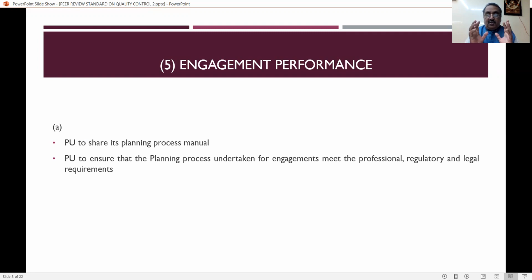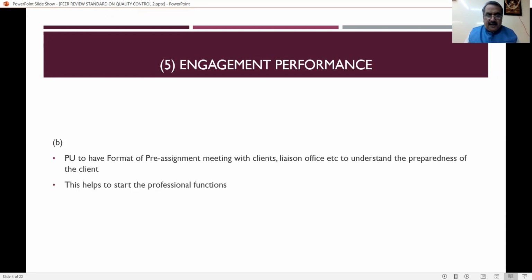That means the practice unit should have a planning process manual, and it has to ensure that the planning process undertaken for engagements meets the professional, regulatory, and legal requirements. This is a very, very important thing. It is compulsory that the practicing unit must have a planning process manual, which should satisfy the professional, regulatory, and legal requirements of the country or of the client.